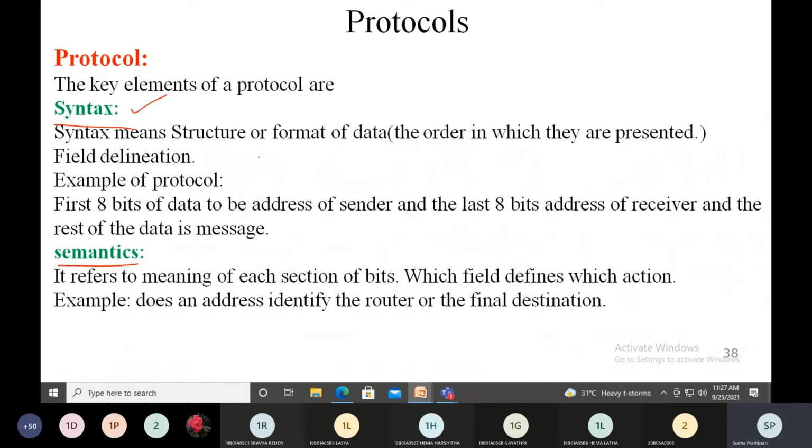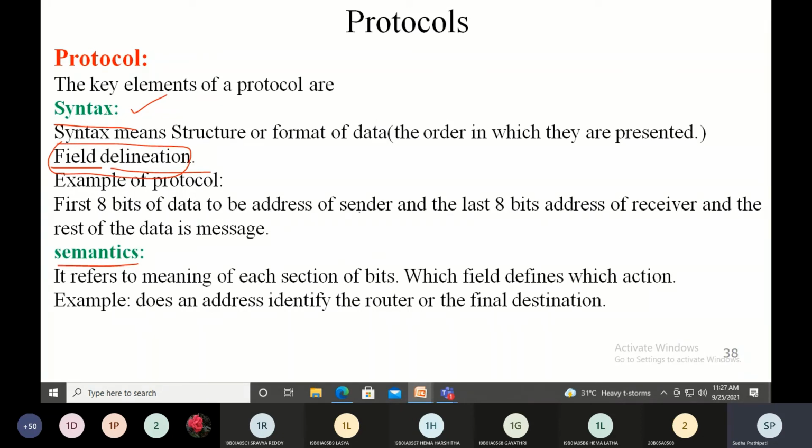The syntax means the structure or format of the data, like the order in which they are presented. It is also called field delineation. Delineation means describing, in Telugu we call it vivarinchatam. Each and every field will have a particular description. So field delineation means you will be describing each and every field. That is called the syntax of a protocol.